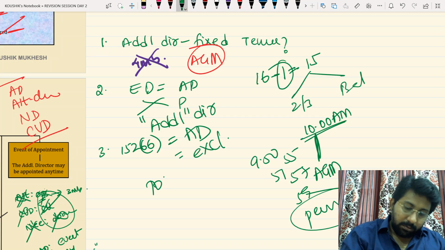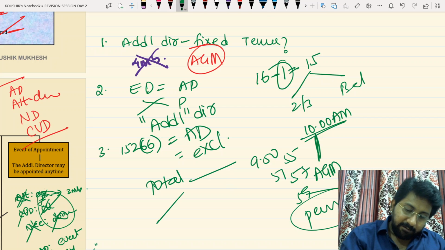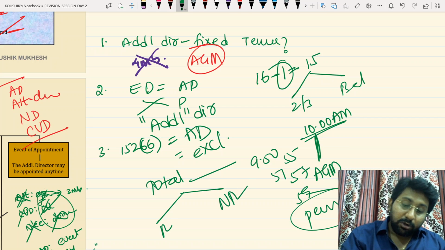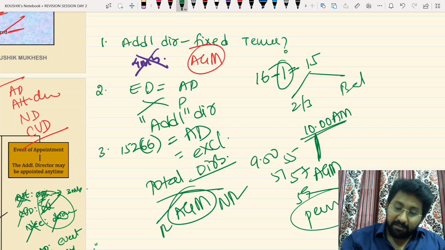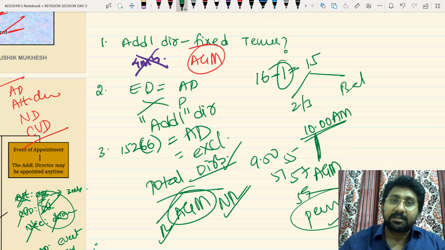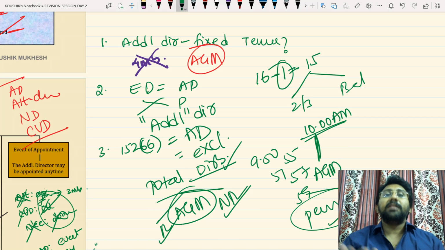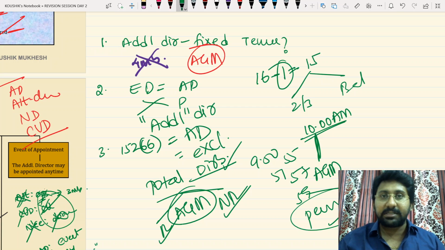Now answer my question. The total directors will be divided into two parts, rotational and non-rotational, at the AGM. That means for me to be decided as rotational or non-rotational, first I should be a director. I am a director-person when the AGM starts. That's why I will be excluded from section 152, and that's why additional directors will be excluded from the total. That's the common sense answer.